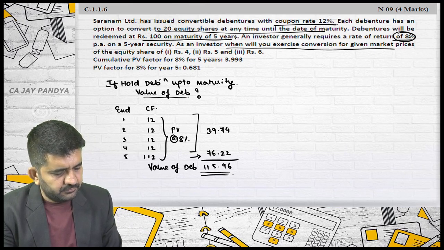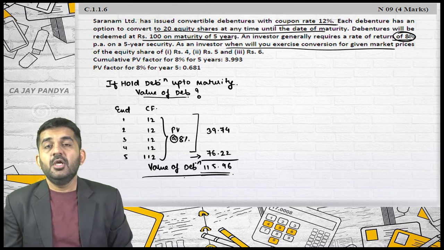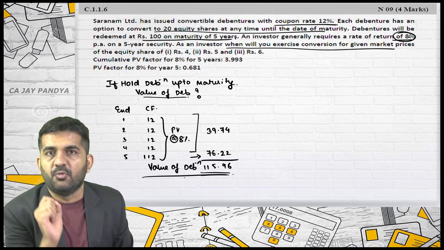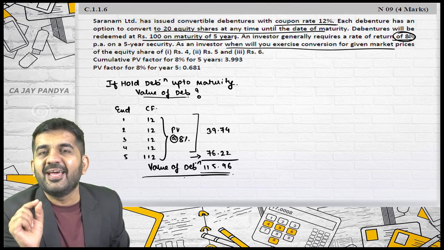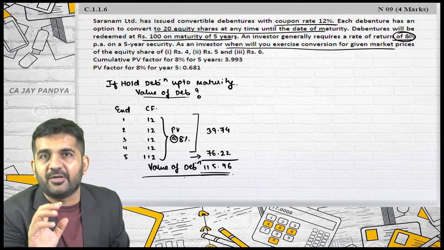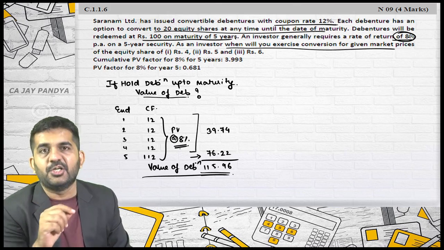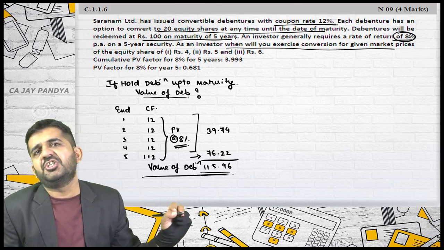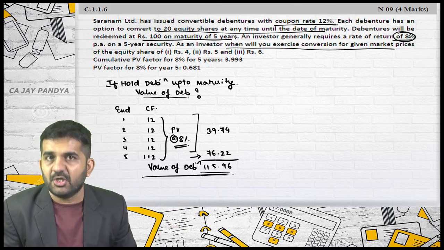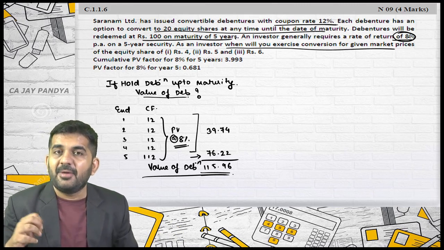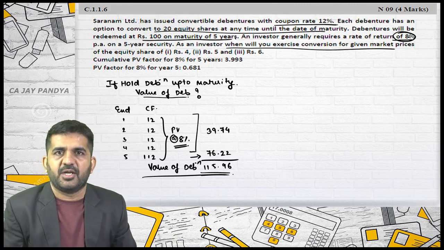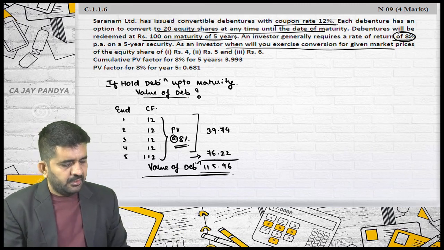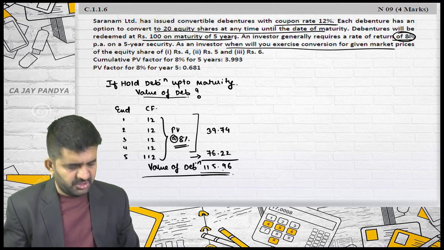This is the value of debentures. Now see, you all are studying CA final. The answer given in the suggested is 116.01. This is not your error. This is just a rounding off error. They have taken this factor and rounded it off to 3 digits. I have used all the digits in the calculator and then found the answer. So they are having a rounding off error. I am having less rounding off error. They are having more rounding off error. And this error will not cost you marks. Is it alright? So the value of debenture is 115.96.